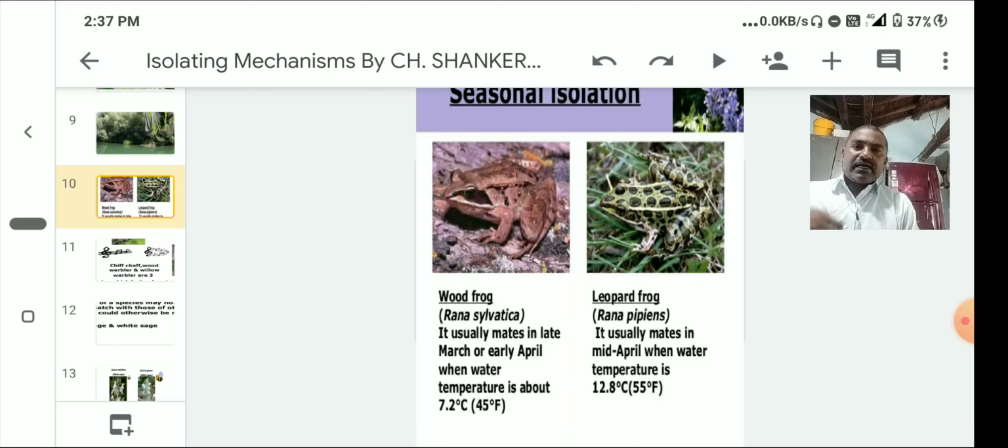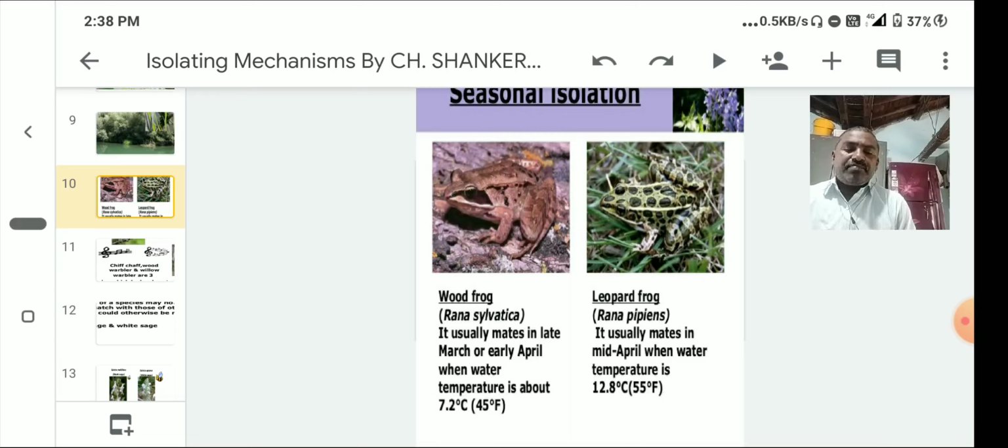Here the Rana clamitans, Rana pipiens and Rana sylvatica breed in the same pond. So, these all three organisms breed in the same pond in America.